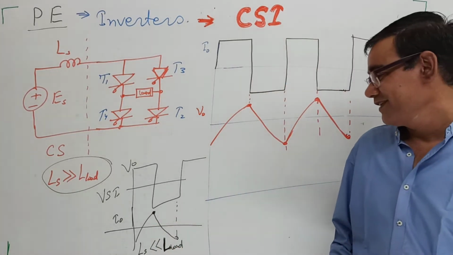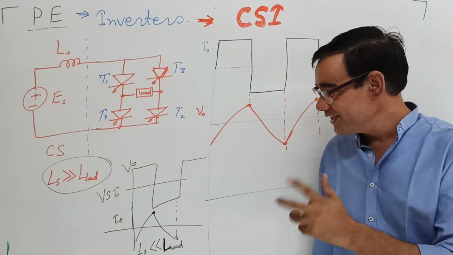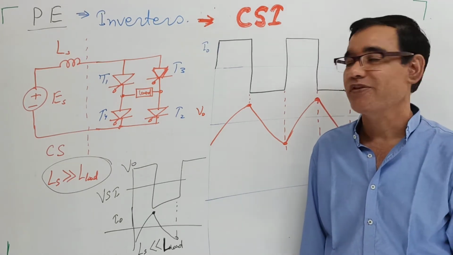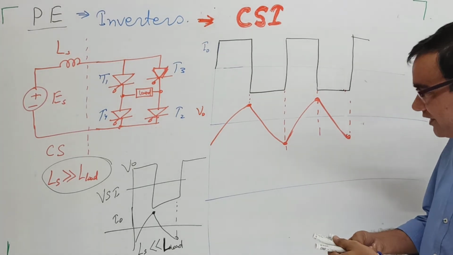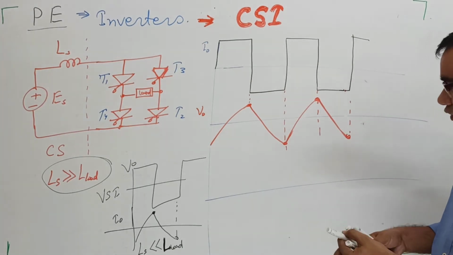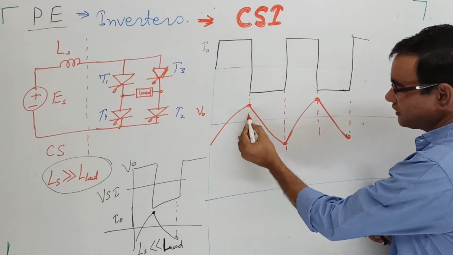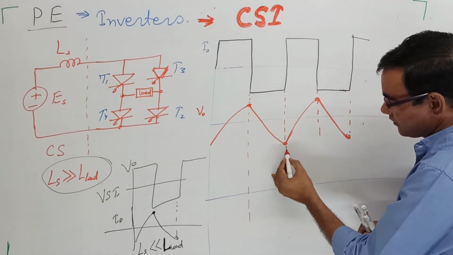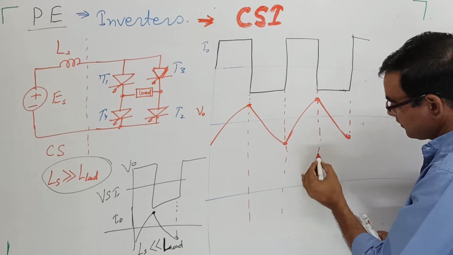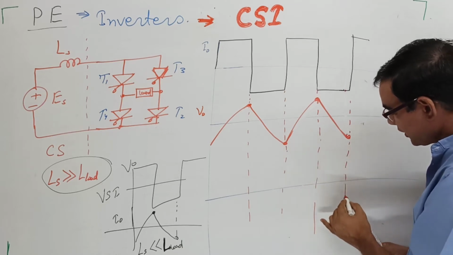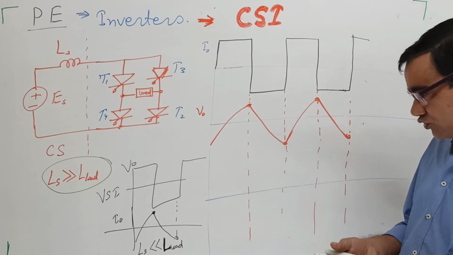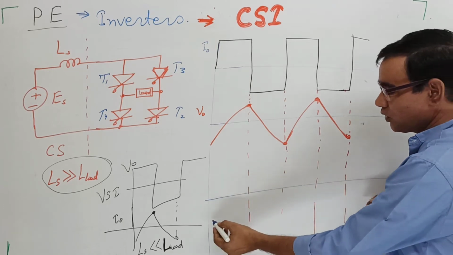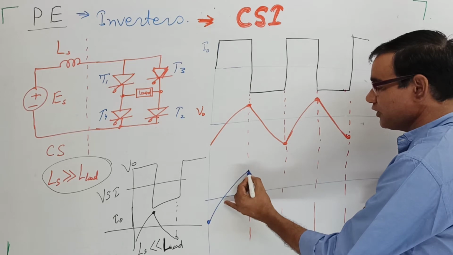Okay, so this is the difference between these two. Now, what are the input voltage variations? The input voltage variation is like this. Slowly and slowly, the input voltage becomes positive.